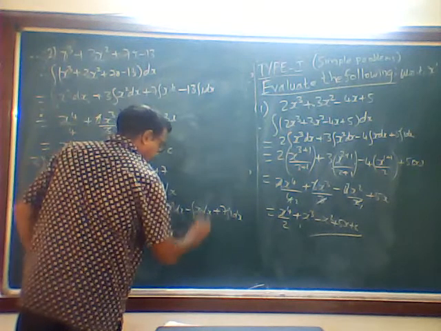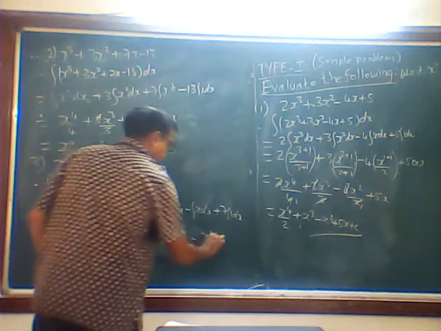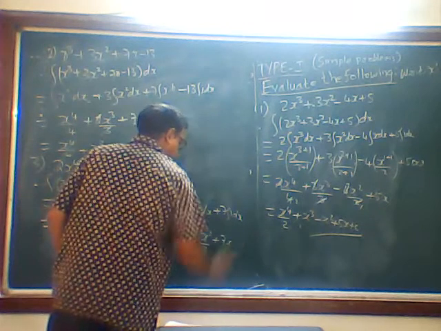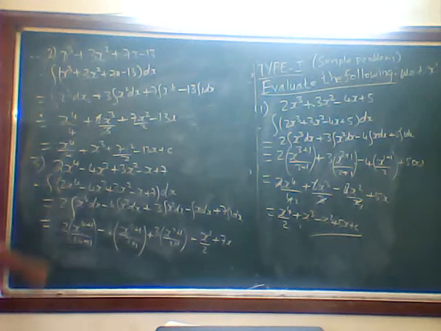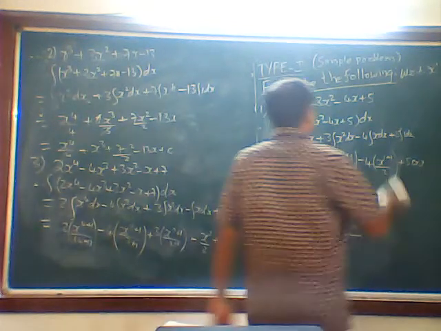The integration of x dx is x raised to 1, that is x square upon 2, plus 7 into x. So now we will write this properly.